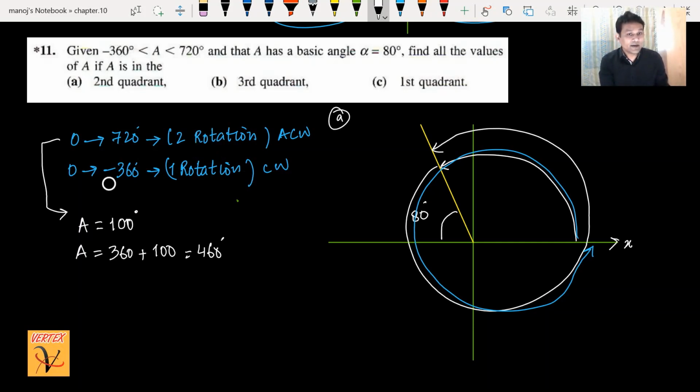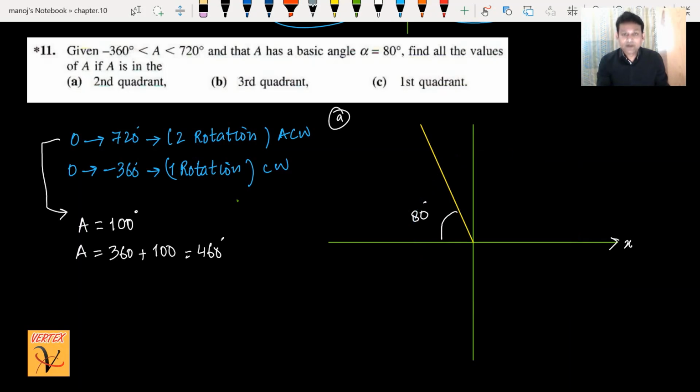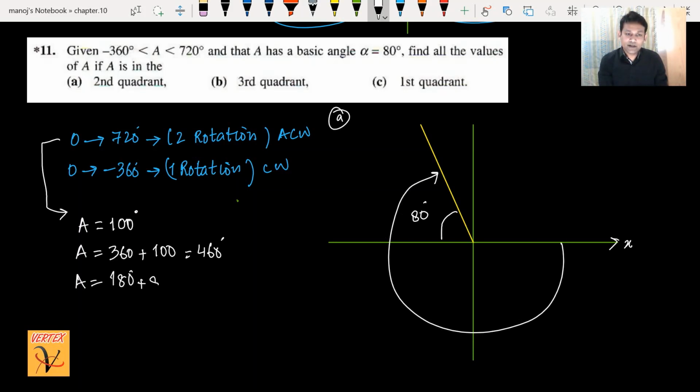Now I am moving to the negative angle, negative rotation, clockwise. Clockwise I will move like this. How many rotations are required? We can do just one rotation here. On my path, do I have an angle? Yes, there is the angle, so I can move till here. First you can just do the positive working. Don't worry about it. Positive working means 180 plus 80, which comes to 260. But what you will write is a negative sign. You don't need to show this calculation, just write the negative sign, and that's enough, because it's a clockwise rotation.